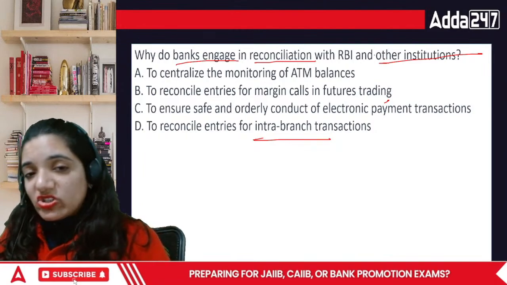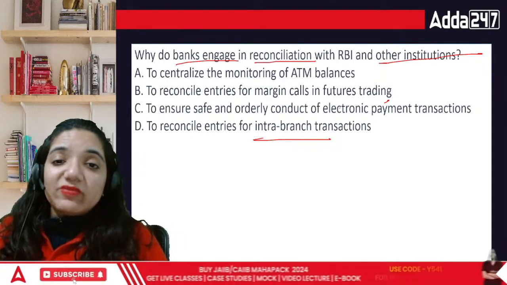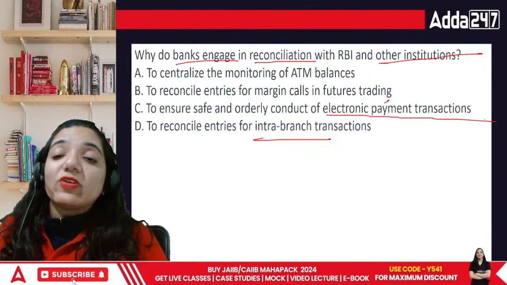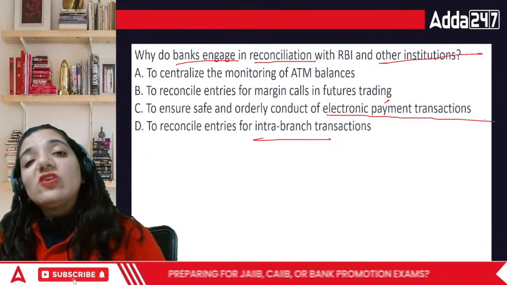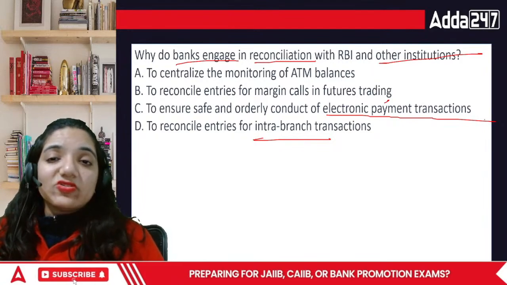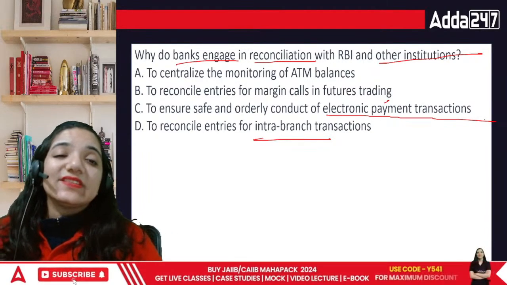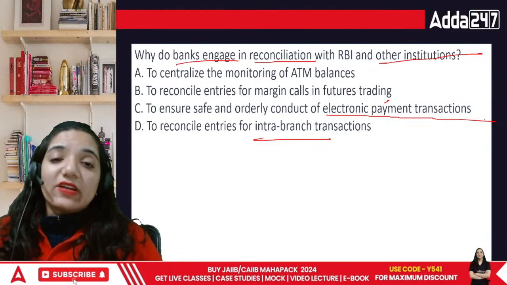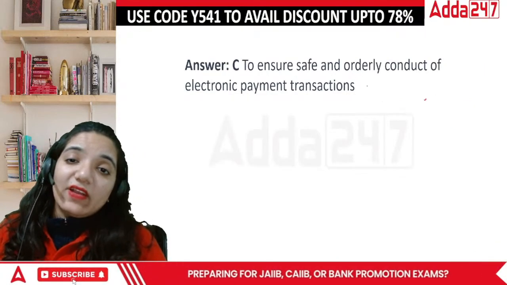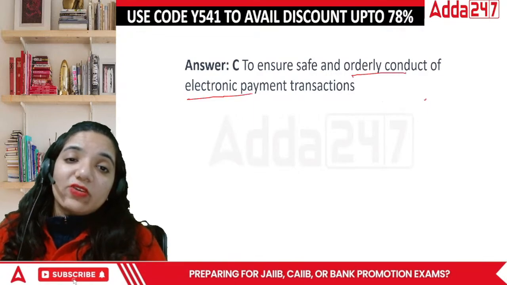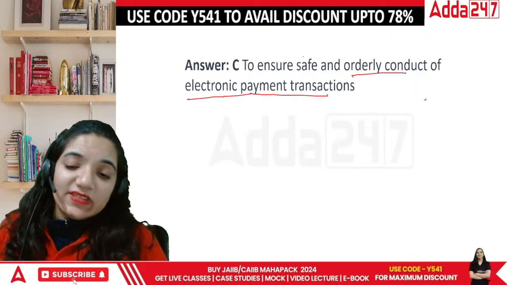I would say they engage with RBI and other institutions for reconciliation just to find out, because when we are doing the electronic payment, we would like to know: if my information is this, is the other party also having the same information or not? So basically, it is very important to ensure the safe and orderly conduct of electronic payment. Okay, so to ensure safe and orderly conduct of electronic payment transactions.